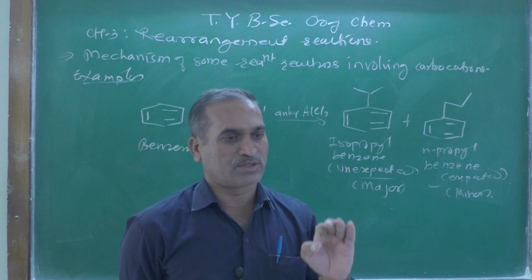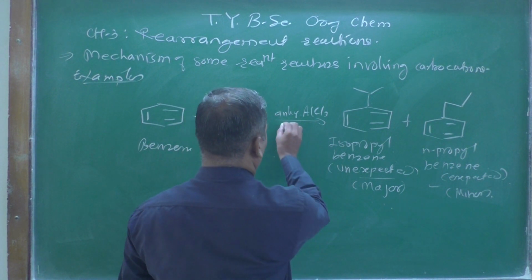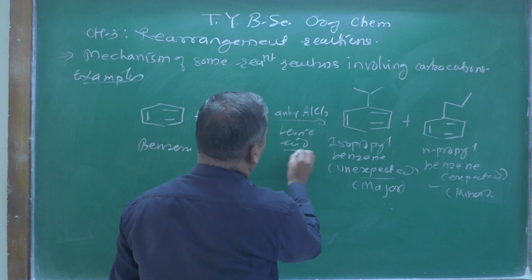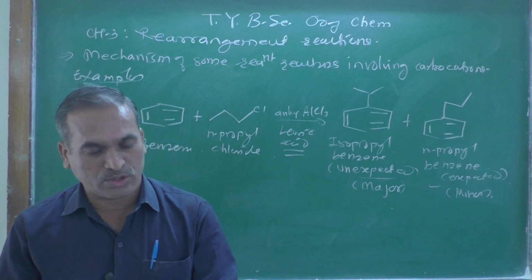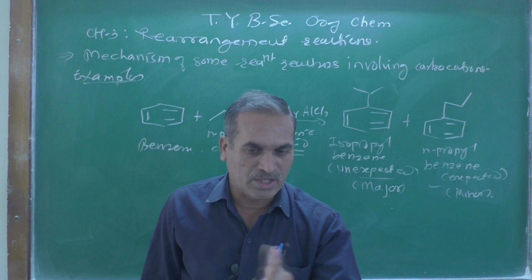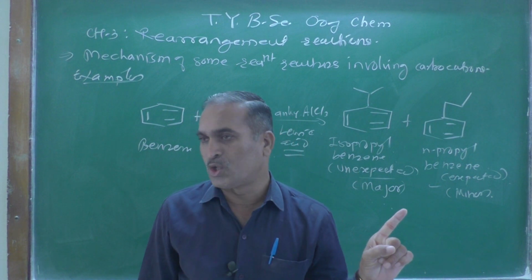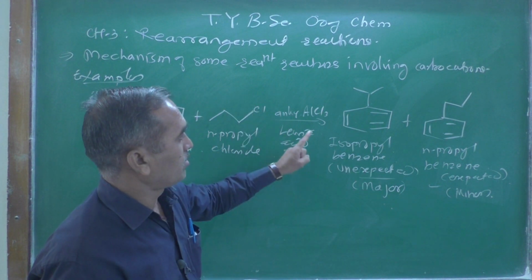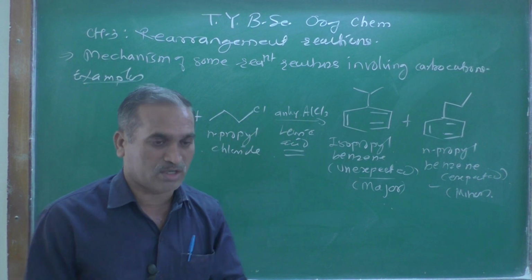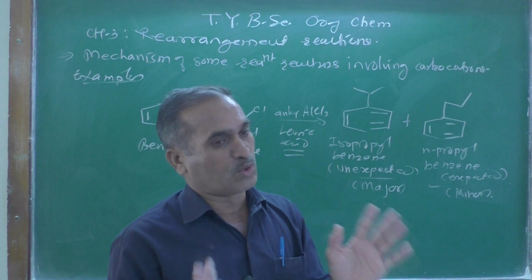It is a Lewis acid. Remember, it is a Lewis acid. If you are not using the Lewis acid, is the reaction possible? There is no reaction at all, because only in the presence of a Lewis acid is the reaction going to occur, otherwise there will be no reaction.